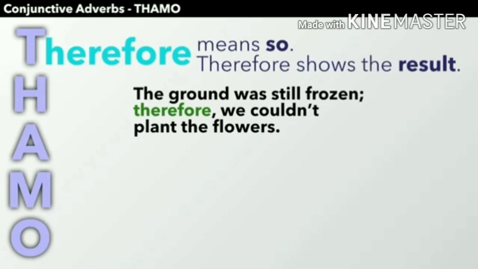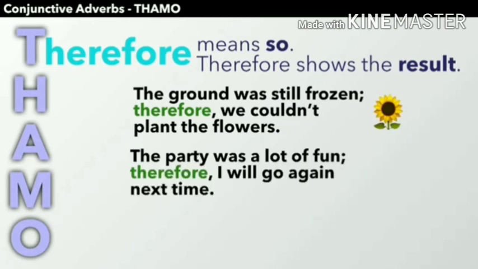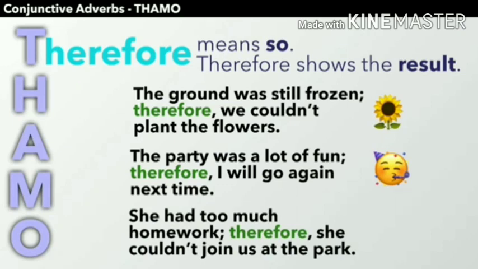Example: the ground was still frozen. Therefore we could not plant the flowers. Next example: the party was a lot of fun. Therefore I will go again next time. Understood? Next example: she had too much homework. Therefore she could not join us at the park.